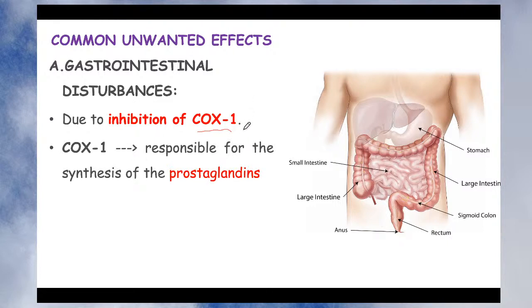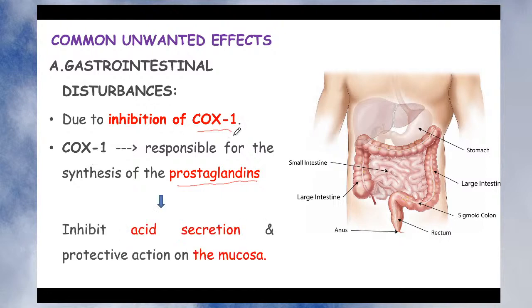Let's see how it produces the adverse effect. Remember, COX-1 is an enzyme responsible for synthesis of prostaglandin. Actually, both COX-1 and COX-2 produce prostaglandin in our body. The COX-1 produces the prostaglandin which is specially responsible for inhibition of acid secretion in your GIT, and it also forms a protective layer in the GI tract.